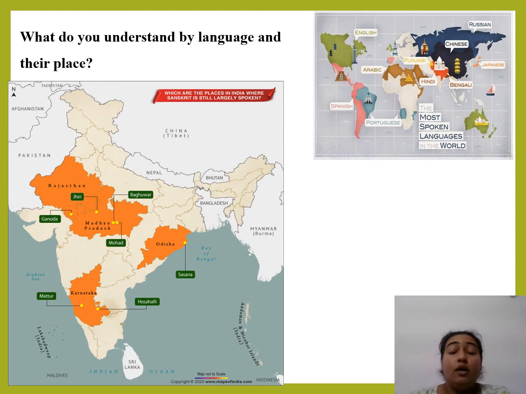Yes. Now before we proceed further students, now tell me what do you understand by language and their place? What is language according to you? What do you mean by place? Now if you want to answer, then you will be saying that ma'am, language means the place where we live and the language which is spoken in that place. Fine. So the place where we live is denominated by language.